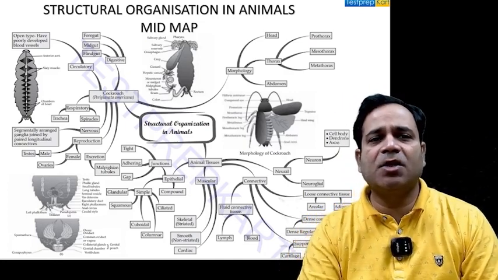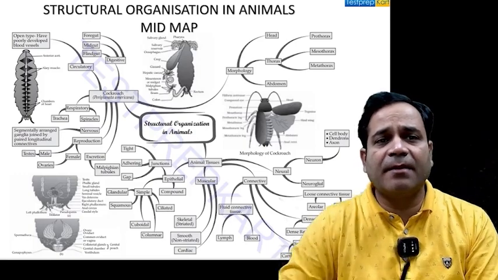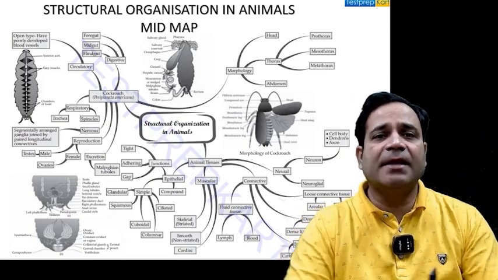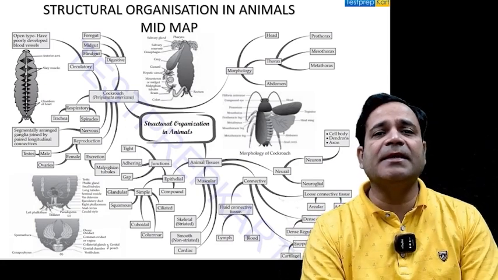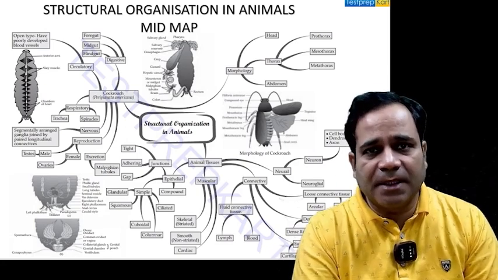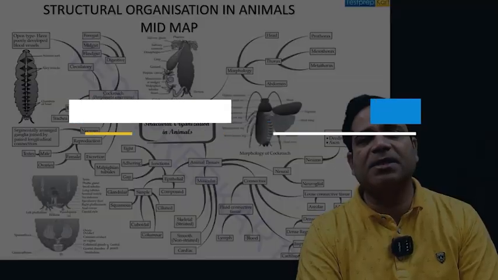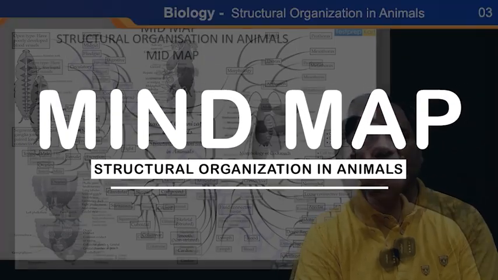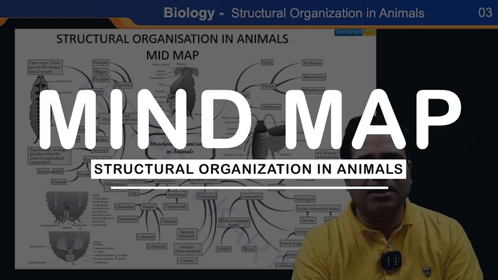In this topic, I am going to tell you about the mind map of the second unit, that is chapter number 6, Structural Organization in Animals. So in this topic, I am going to tell you about the mind map.